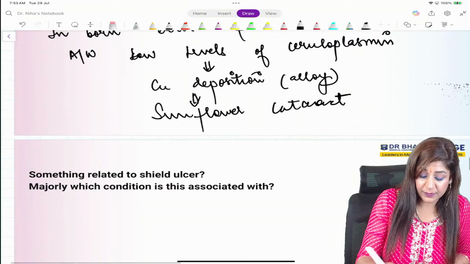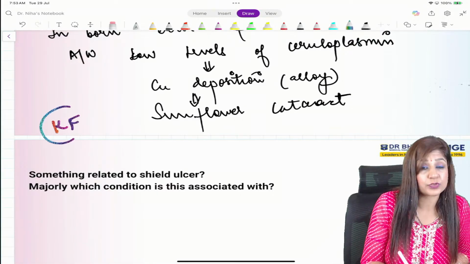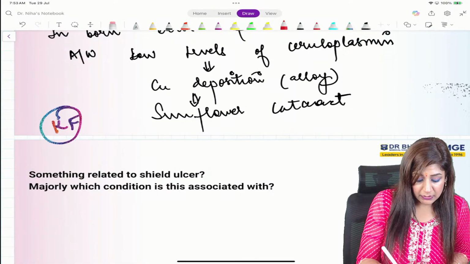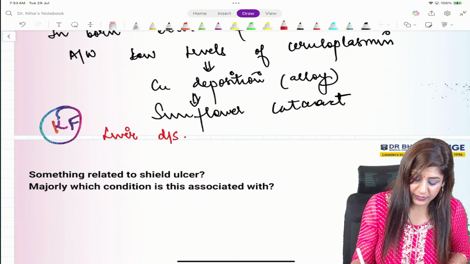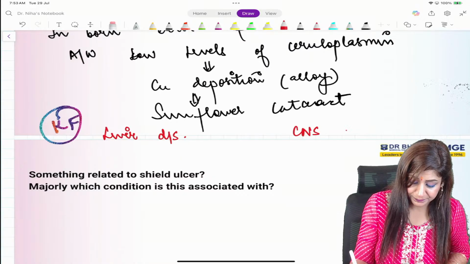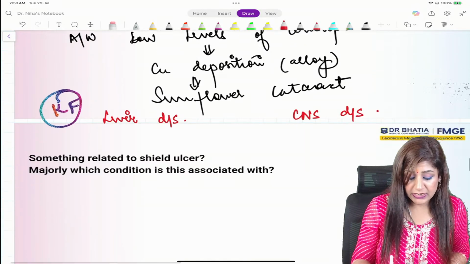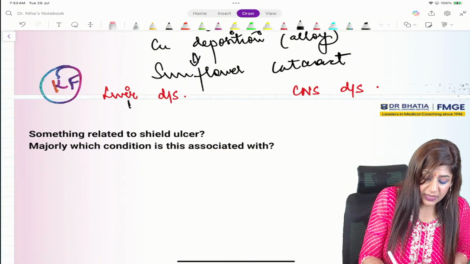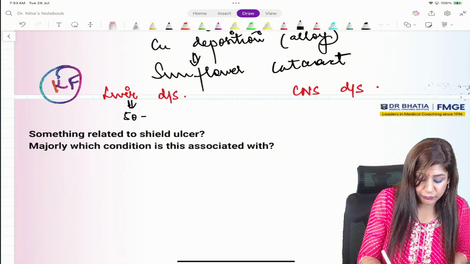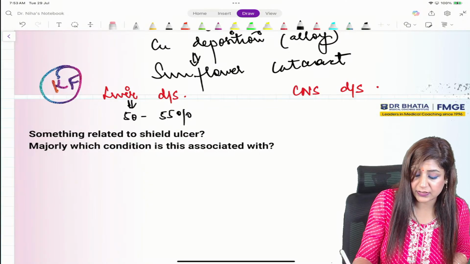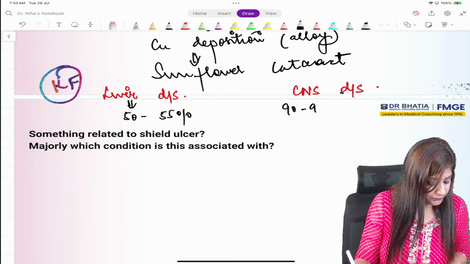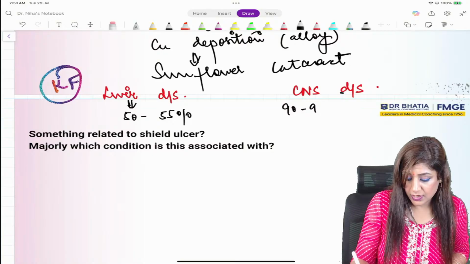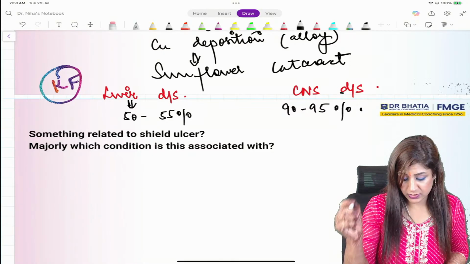KF ring is the most common ocular association, and it can be associated with liver disease as well as CNS disease. In liver disease we can have KF ring in only 50 to 55%, while in CNS disease we have it in 90 to 95%.